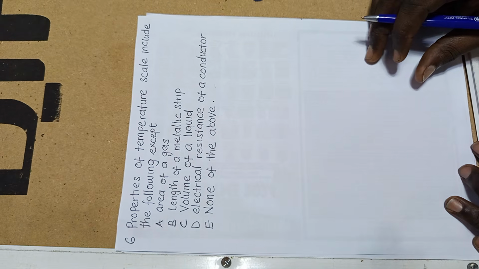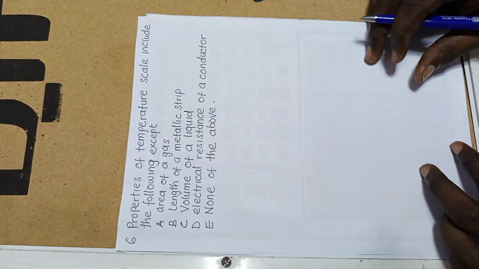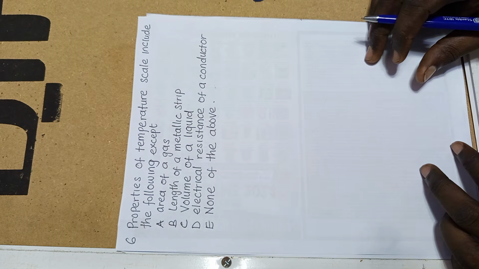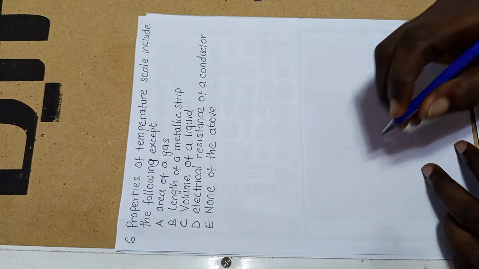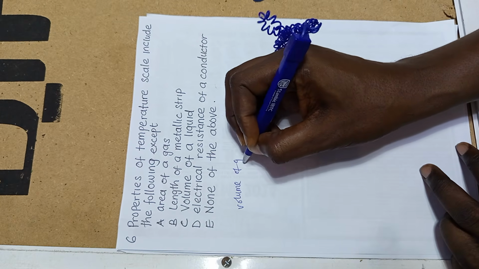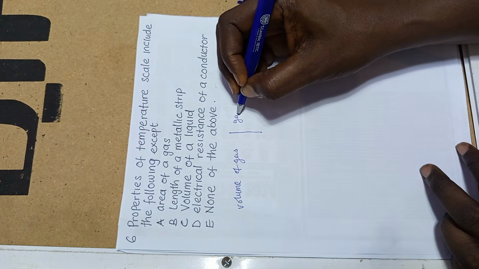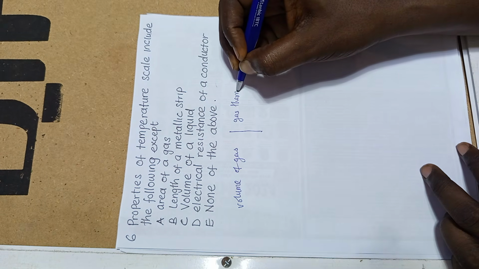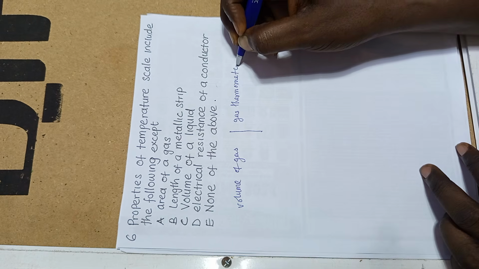The properties of temperature scale include the following except dash. Now I want to list the properties for you. Remember, when we have a volume of gas, that is for the gas thermometer.